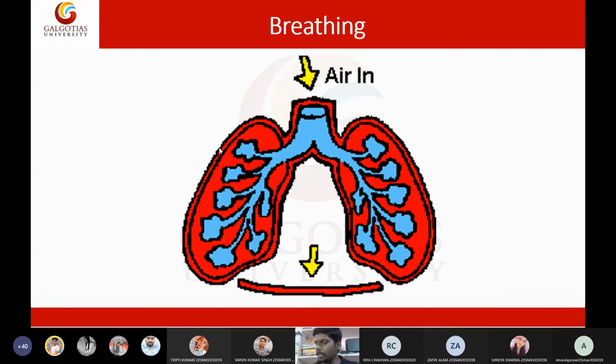So see, students, the mechanism of taking air into the lungs is called breathing. How am I taking air into the lungs? Okay, I will take a deep breath. How am I taking a deep breath? By contracting my diaphragm, by relaxing my intercostal muscles. I have taken the air. After taking the air, now this air will exchange between the cells of the alveoli. At the cellular level, the oxygen and carbon dioxide will exchange near the alveoli, and that exchange of oxygen is called respiration.